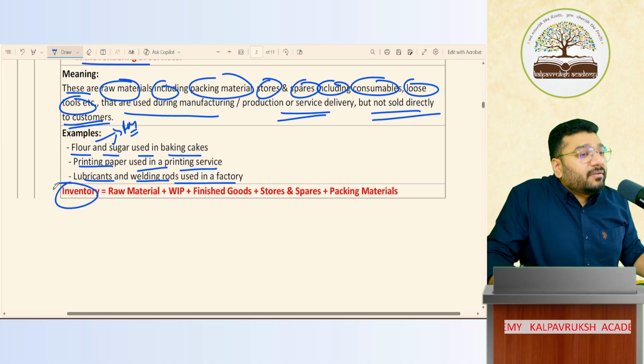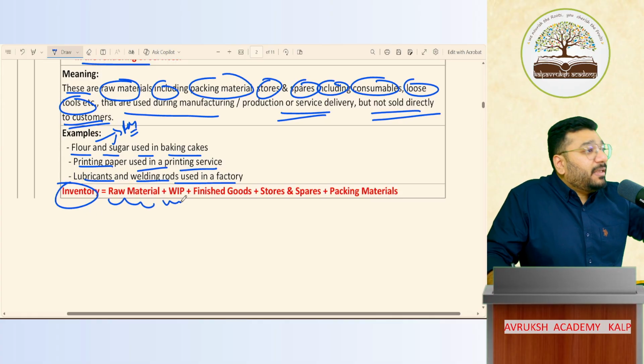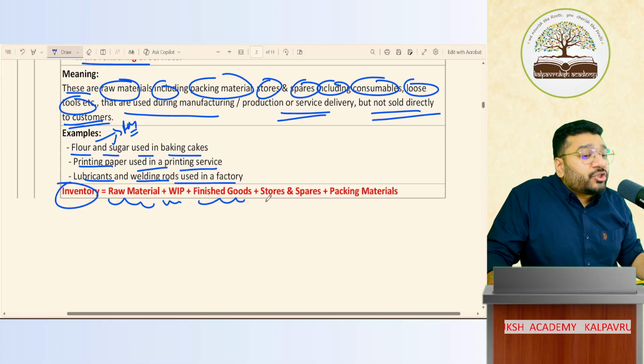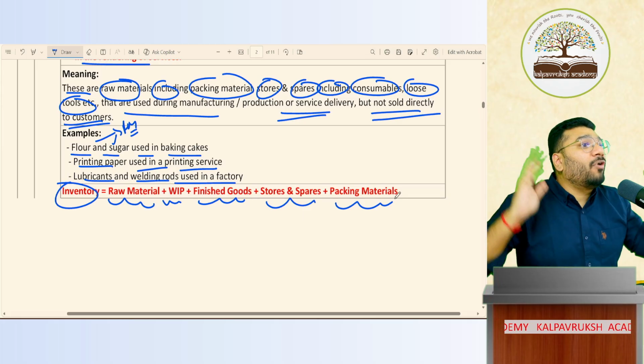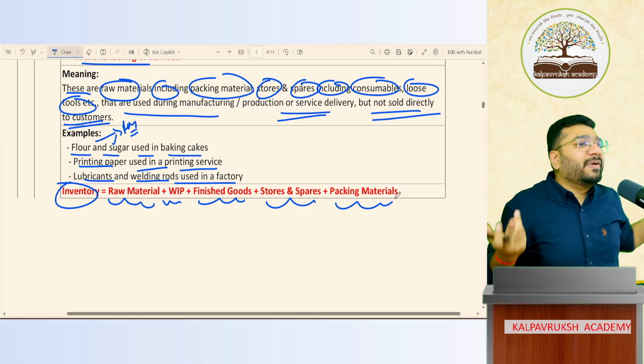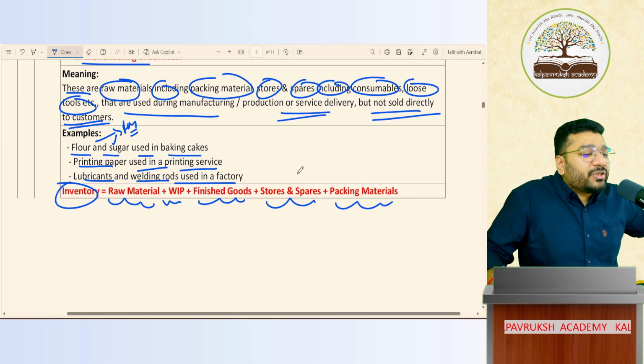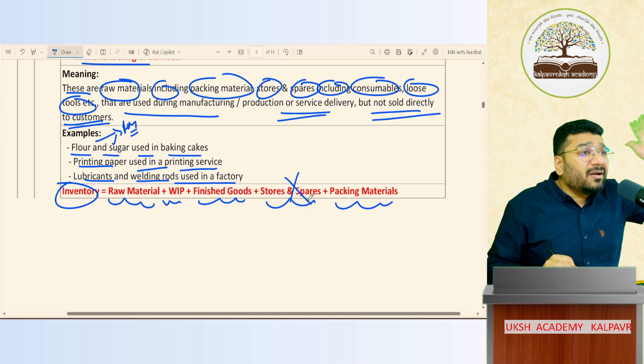So inventory, what is the formula? Raw material value, WIP value, finished goods value, stores and spares value, and packing material value. All this put together. This is the complete formula. If you don't have one item, leave it out. If some business does not have stores and spares, eliminate it. Got it, not got it?